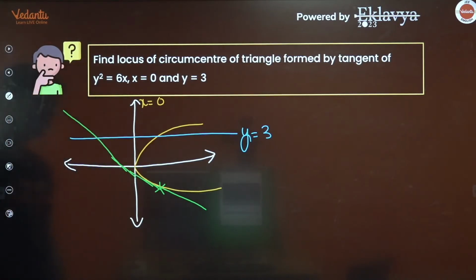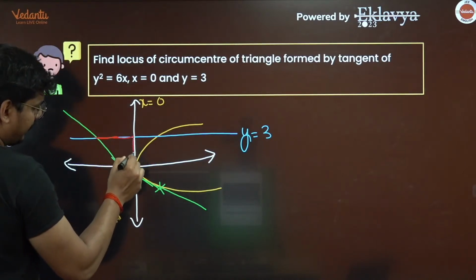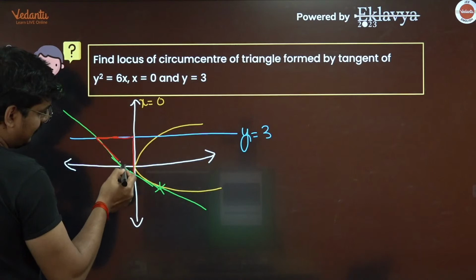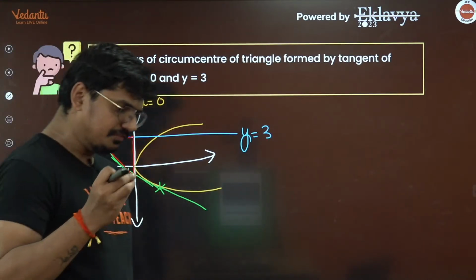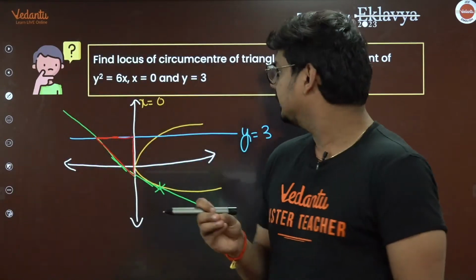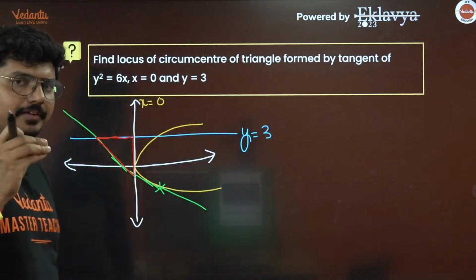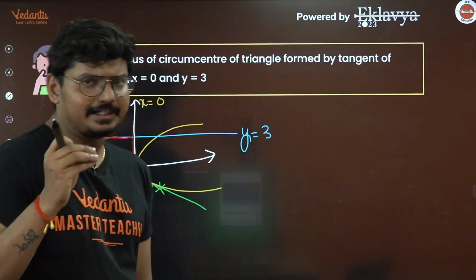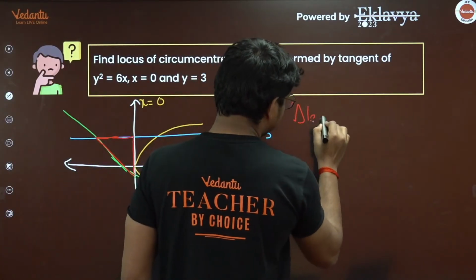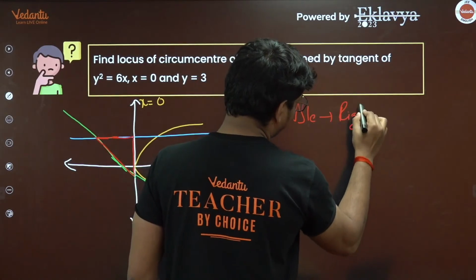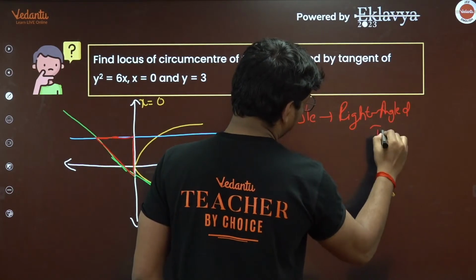And you see, guys, this is the triangle you're going to get. Is this clear for you? Now, you need to find the locus of the circumcenter. Try to understand, whatever triangle we are going to get is a right angle triangle. Agreed, everyone? Whatever triangle we are getting in this case is a right angled triangle.